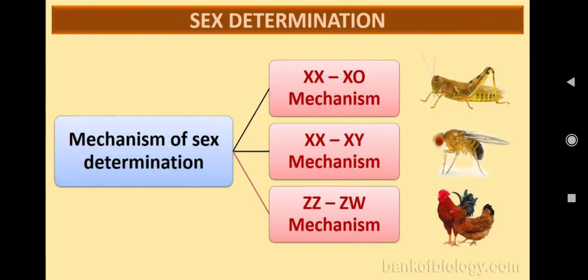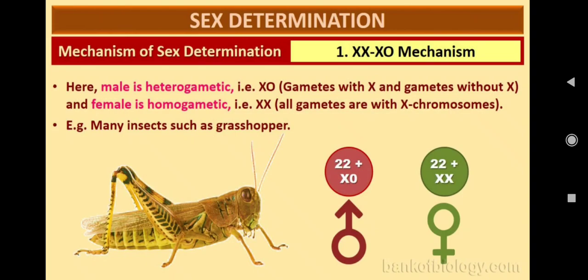Now there are some mechanisms of sex determination. Not all organisms have the same kind of mechanism. In a few, the male determines the sex; in a few organisms, the female determines the sex. That is what we are going to discuss here. There are three kinds of mechanism: XX and XO type, XX and XY type, and ZZ and ZW type. Let us see them one by one.